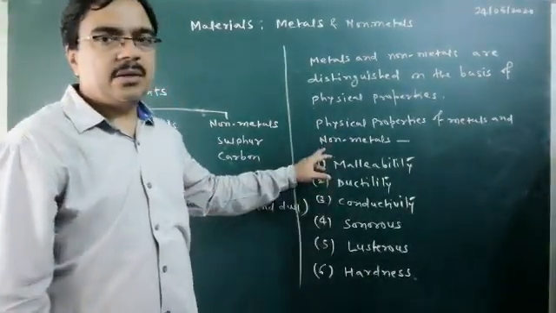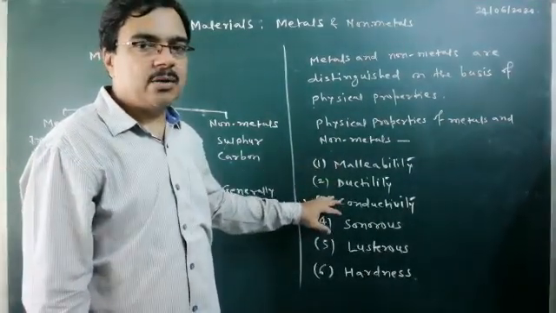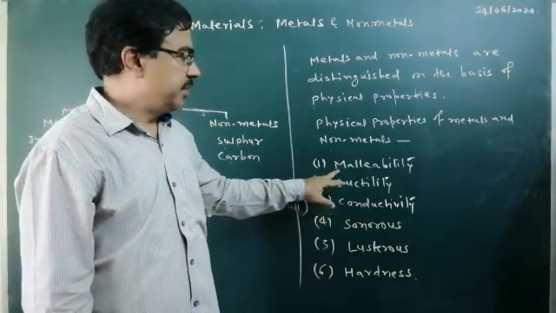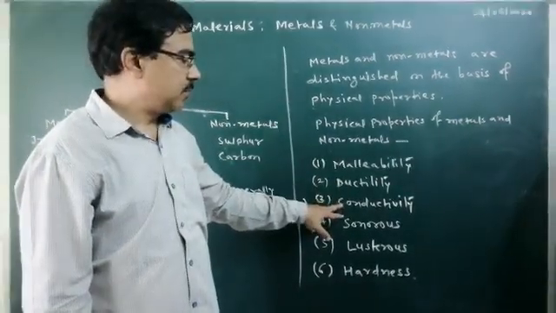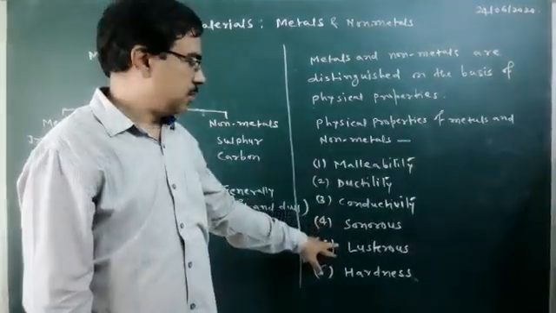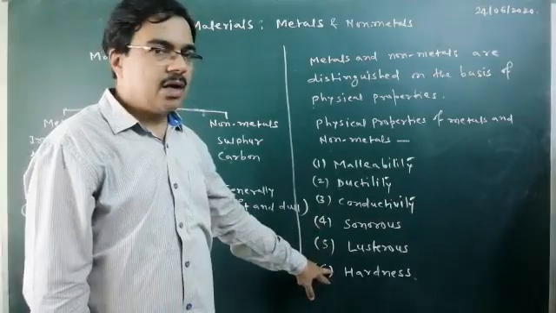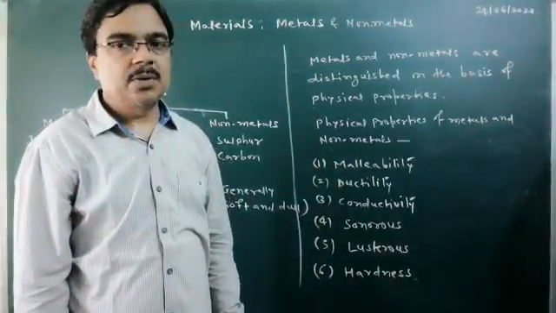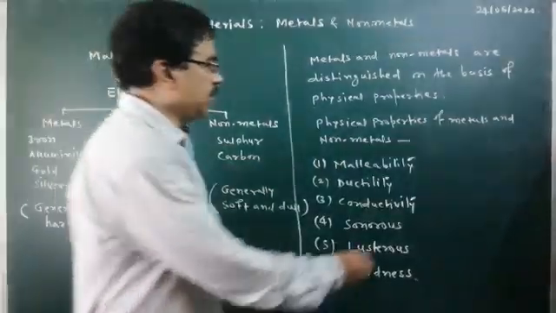Which are the physical properties of non-metals and metals, on the basis of which we can group them into two broad categories, metal and non-metal? They are malleability, ductility, conductivity, sonorous behavior, lustrous nature, and hardness. These properties are called physical properties. Now, first, malleability.